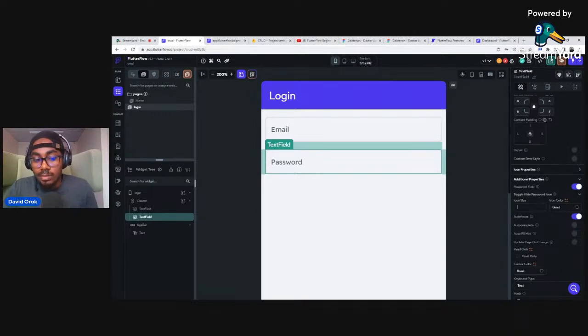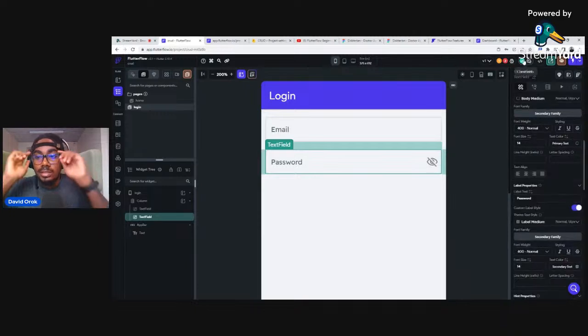So you need to maybe give it 24 here as a size, and then that's it. This toggle button for password. So that's what we just did. And then also we need to rename this text field. So here at the top of the screen, you will see the name of the text field here. We will say this is going to be password. It's just important. Password, just put it there, password.